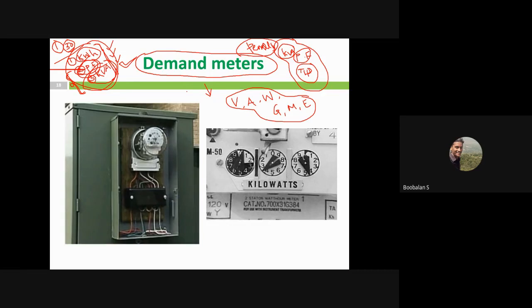By installing these types of demand meters in my industry, I can monitor my power consumption. There are different types of kVA meters, called demand meters. In previous days, in olden days in the market, there was a small alarm that would be raised once we crossed the kVA baseline, and a huge siren alarm would be turned on. It shows that we have crossed our kVA, so we as electrical supervisors would alert some operators to switch off certain machines for a period.